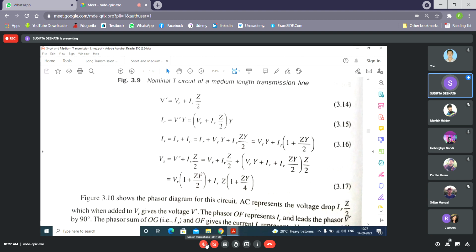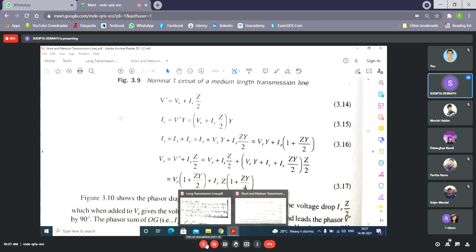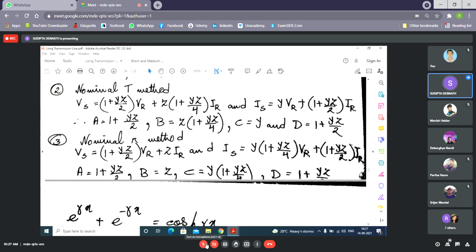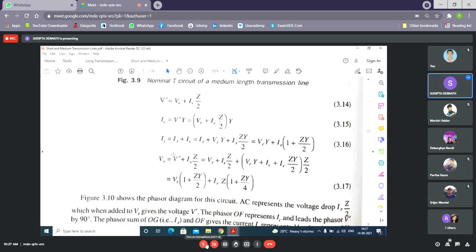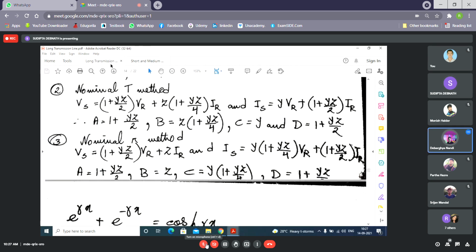So what will be A? A is 1 plus yz by 2. What is B? Z into 1 plus yz by 4. Understood? And these equations we discussed in the last class. So directly we have written here A equals this one and B equals this one. Similarly, C we can write: C equals Y, D equals this one.